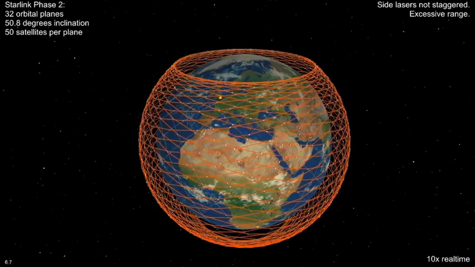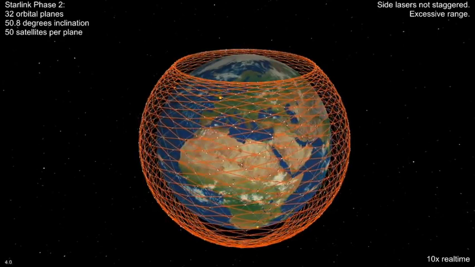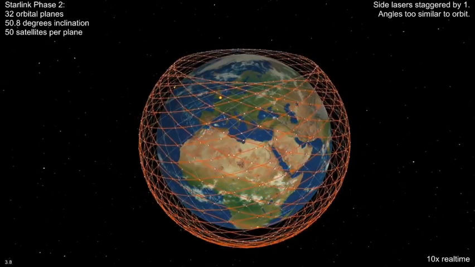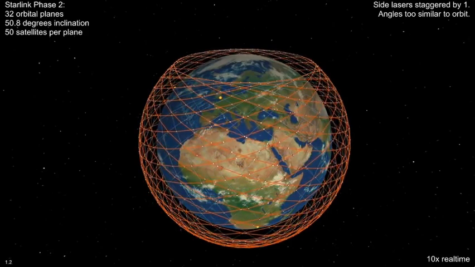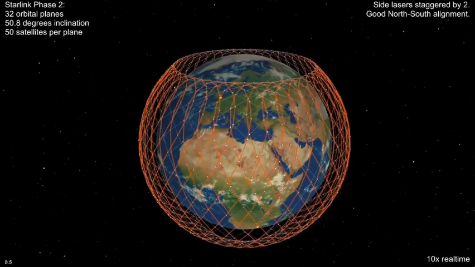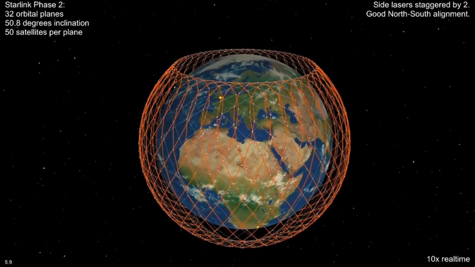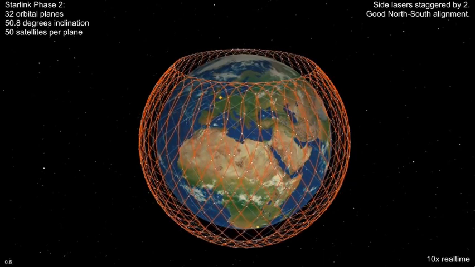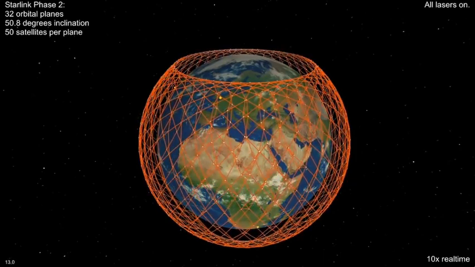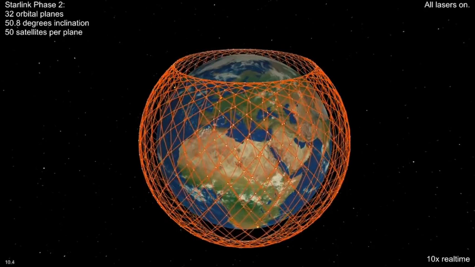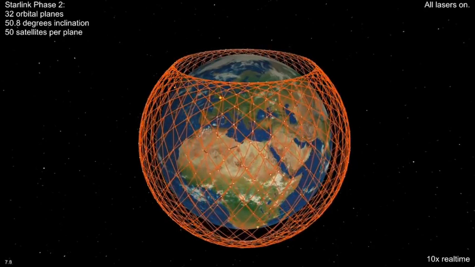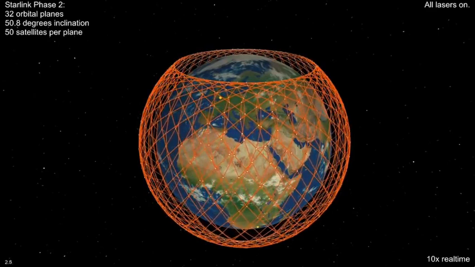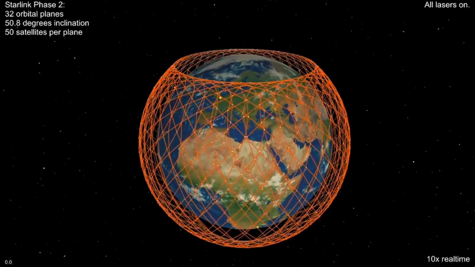How should we best use the side lasers? Connecting to the equivalent satellite on the next orbital plane gives long links. Staggering the links by one doesn't add much we don't already have. Staggering the links by 2 gives pretty good north-south routing, at least at higher latitudes. Turning on all the lasers on these additional 1,600 satellites, we get links like this. Of course we wouldn't operate these by themselves, they operate along with all the Phase 1 satellites.